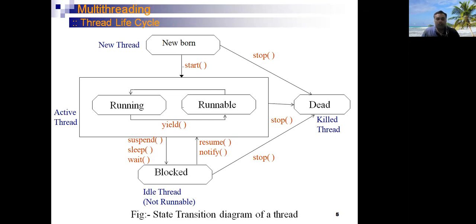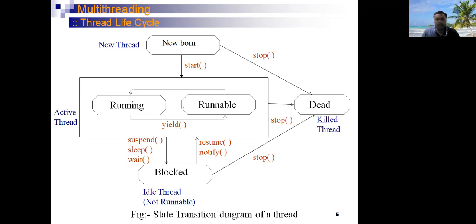First one is the newborn state. A thread goes into the newborn state once the object of the thread class is initialized. Once you initialize the object of the thread class, a thread is generated, and that stage of the thread is called the newborn stage. Then after the newborn stage, a thread goes into the active stage once you call the start method of the inbuilt thread class.